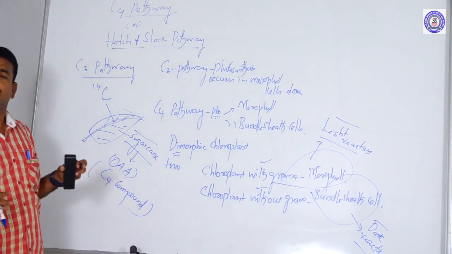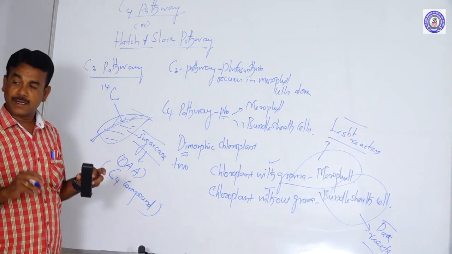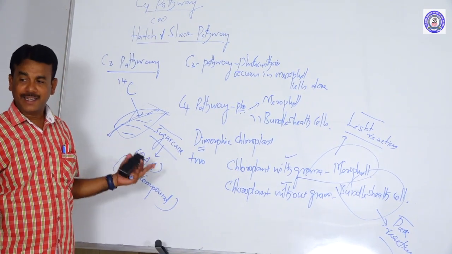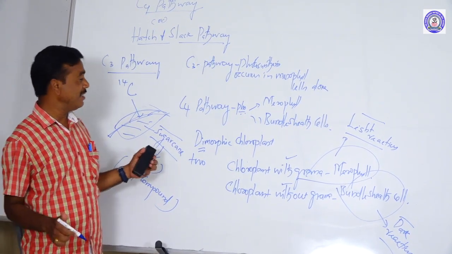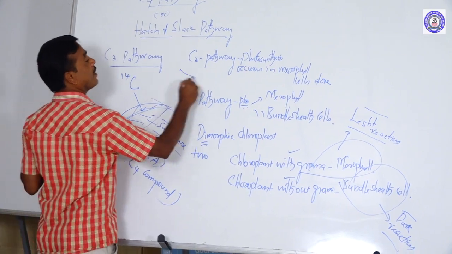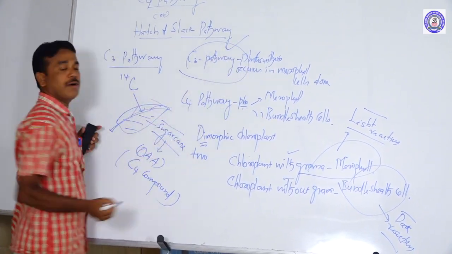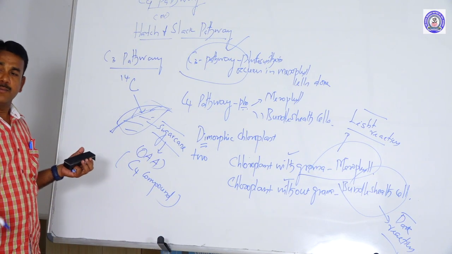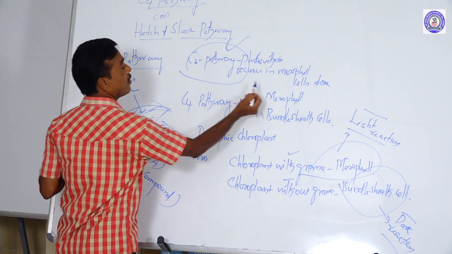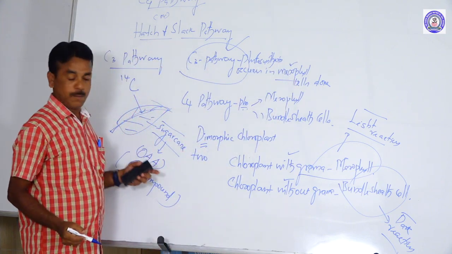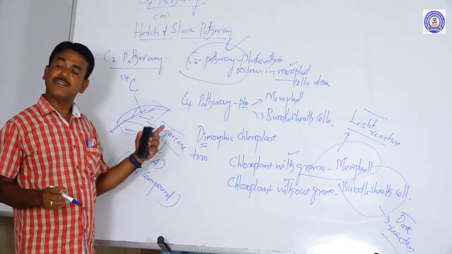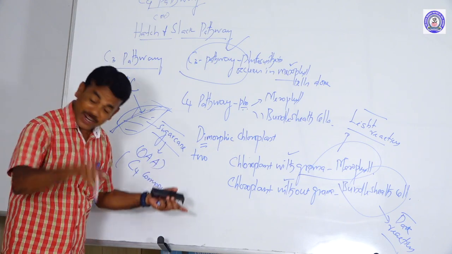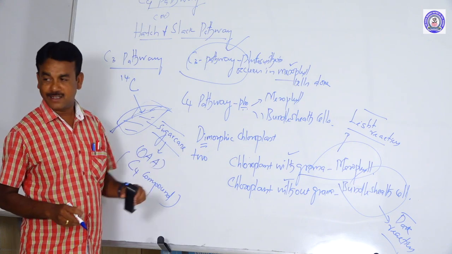So with two different kinds of photosynthetic cells, the work can be segregated. This kind of segregation does not occur in C3 plants, because light reaction and dark reaction both occur in the mesophyll cells alone. But in the C4 pathway, the light reaction occurs in the mesophyll cell, and the dark reaction occurs in the mesophyll along with the bundle sheath cells.